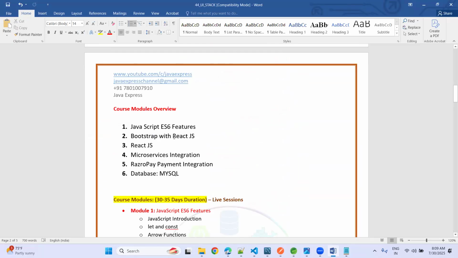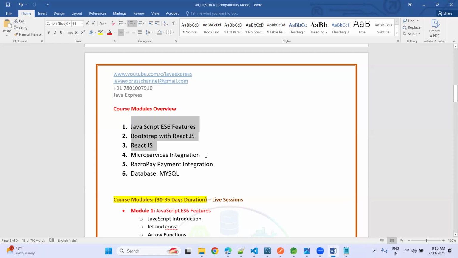React JS is easy, but Bootstrap is very important to design your website. We have Material UI, Bootstrap, a lot of CSS frameworks. It is highly recommended, so even as part of my training, I will take care of Bootstrap as well, along with React JS.